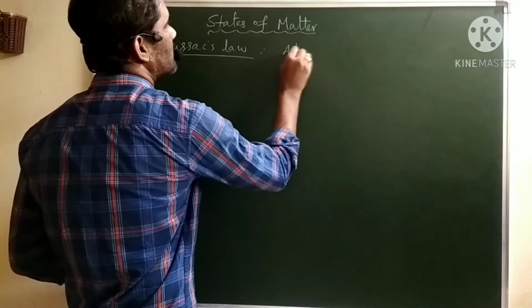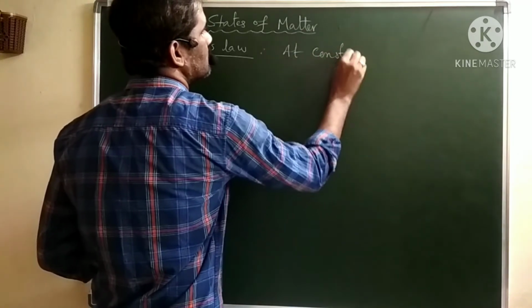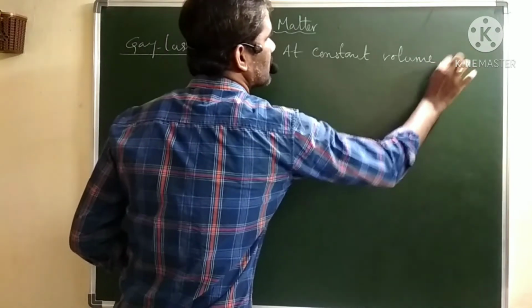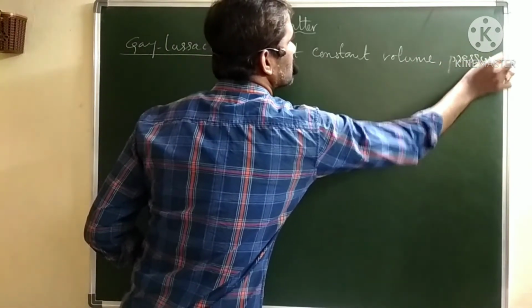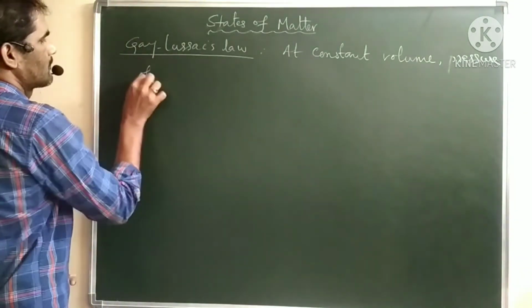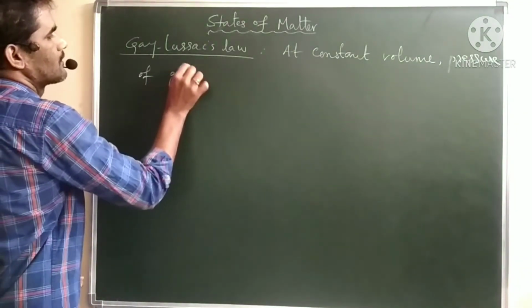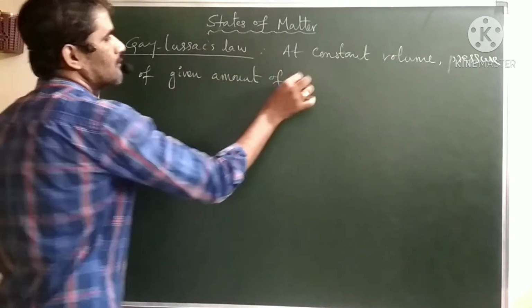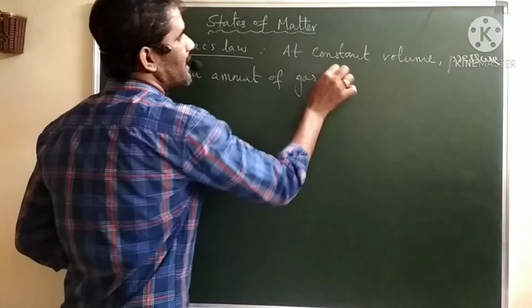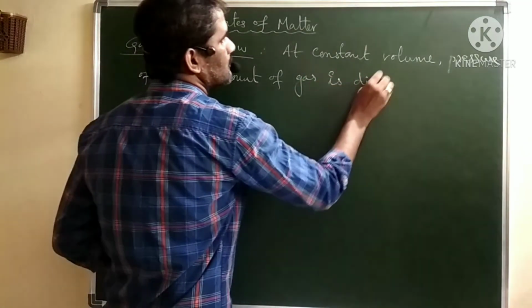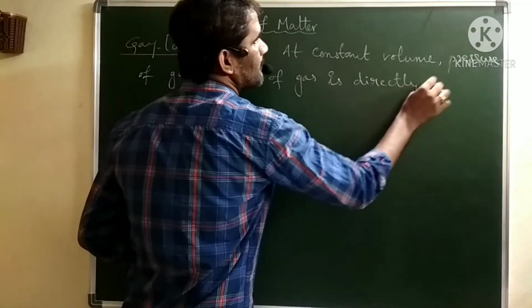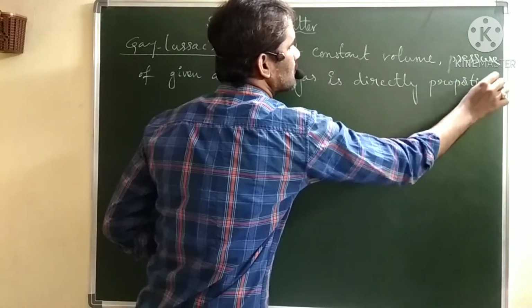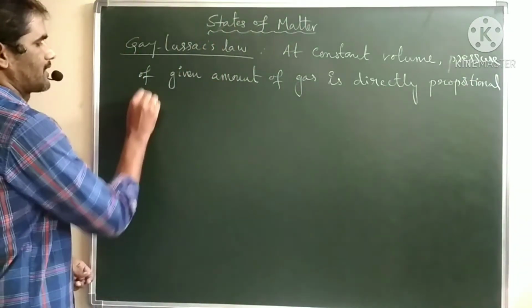So here, at constant volume, the pressure of a given amount of gas is directly proportional to its absolute temperature.